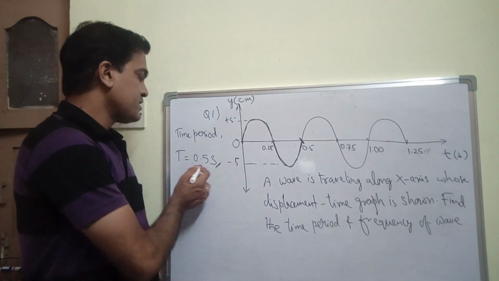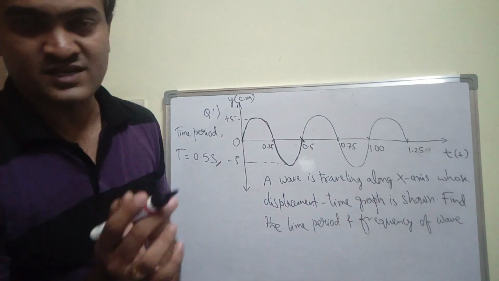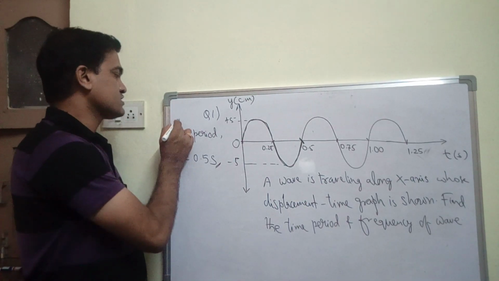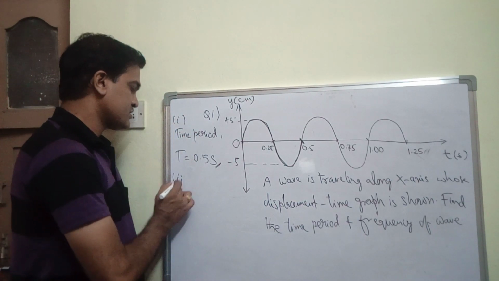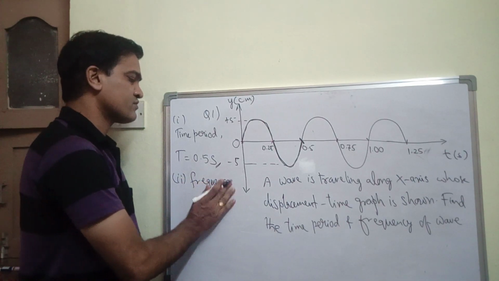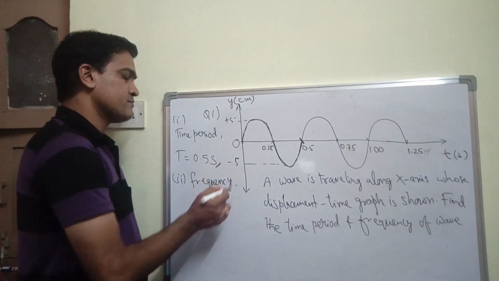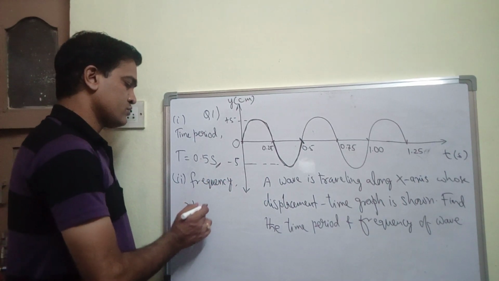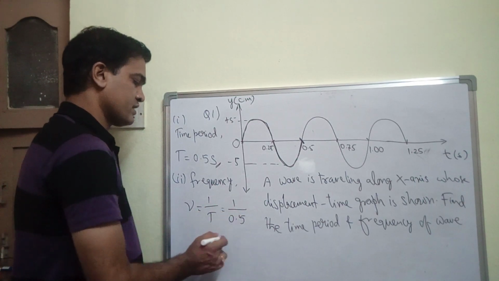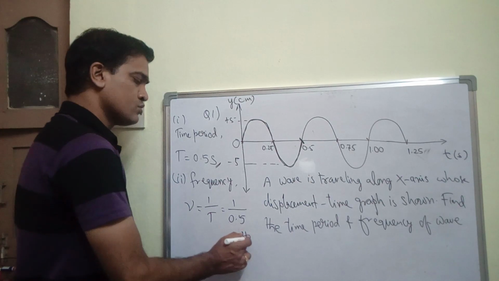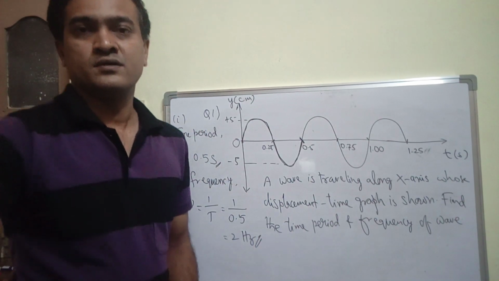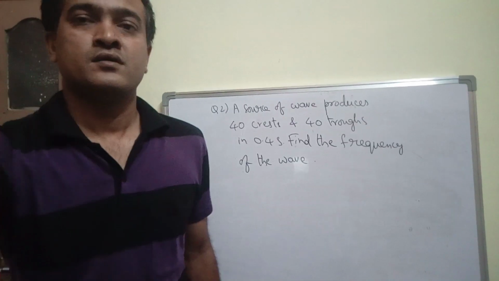So time period T is 0.5 seconds, this is the first answer, and the second bit is nothing but the frequency. Frequency is nothing but the reciprocal of the time period, or simply nu is equal to 1 by T, which is equal to 1 by 0.5, which is equal to 2 hertz. This is the answer. Okay, let me just give a pause.